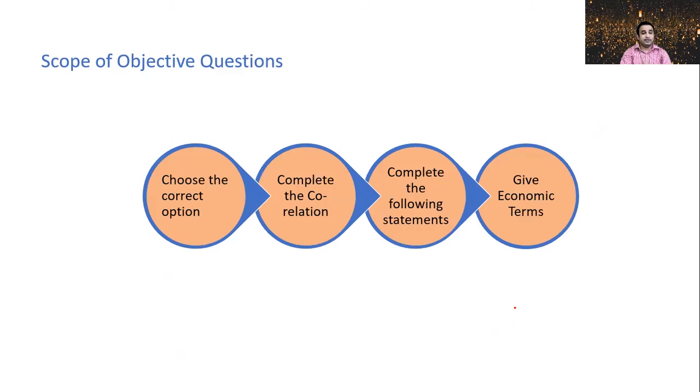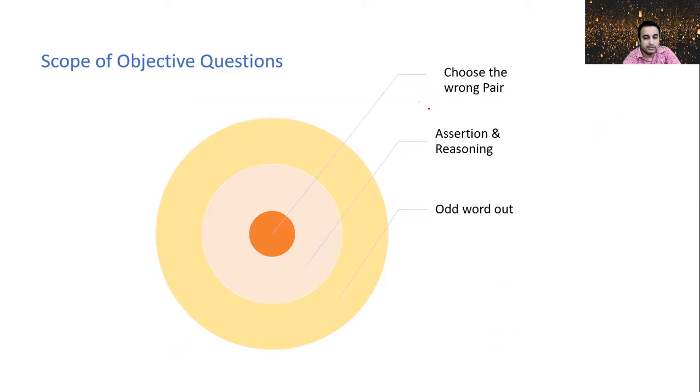Now, when it comes to objective questions, various types of objective questions will be asked, like choose the correct option, complete the correlation, complete the following statements, give economic terms, choose the wrong pair, assertion and reasoning, odd word out, etc. So friends, this is the pattern of the question paper and this is the overview of the syllabus of 12th economics.